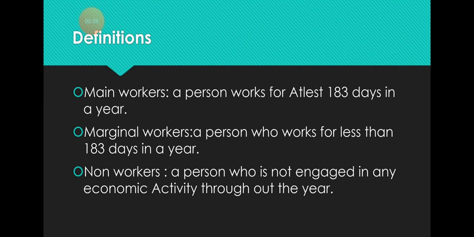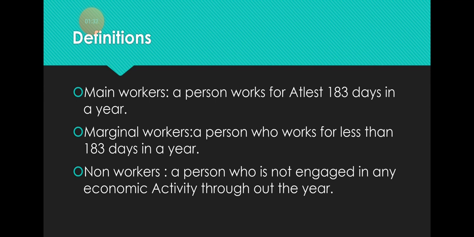Now the workers have two parts: the main worker and the marginal worker. If a person works for at least 183 days in a year, or almost 6 months in a year, he or she will be called a main worker. And if a person works for less than 183 days, or less than 6 months in a year, he or she will be called a marginal worker.